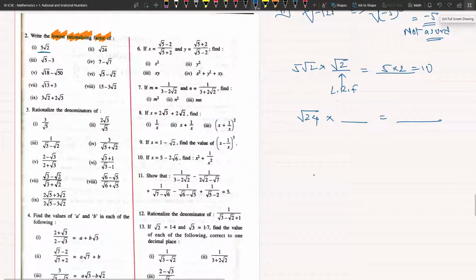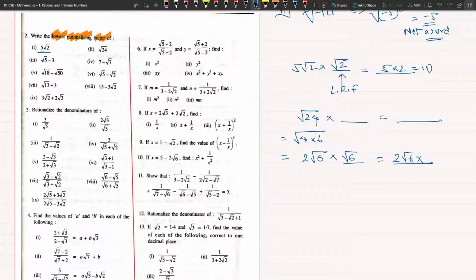Can you tell me the least rationalizing factor of root 24? Sir, it will be root 4 into 6. Okay. You want me to convert it into the simplified form. So what should it be? 2 root 6. Very good. What should I multiply by 2 root 6 to make it rational? Root 6. Very good. So the least rationalizing factor is root 6.